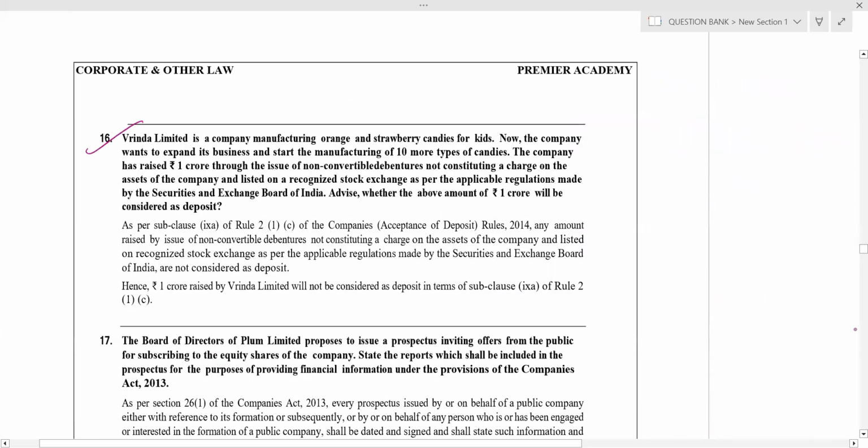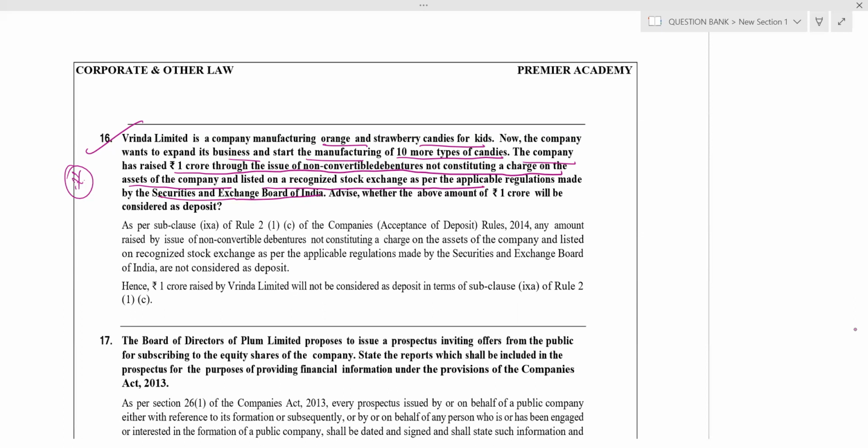Okay. And this is a very important question. In the deposits chapter, there are certain items not considered as deposits. Rindal Limited is a company manufacturing orange and strawberry candies for kids. Now the company wants to expand the business and start manufacturing 10 more types of candies. The company has raised 1 crore through issue of non-convertible debentures not constituting a charge on assets of the company, listed on a stock exchange where regulations are made by SEBI. Is the amount of 1 crore considered as deposit or not?